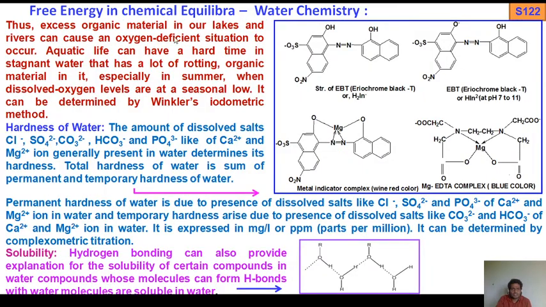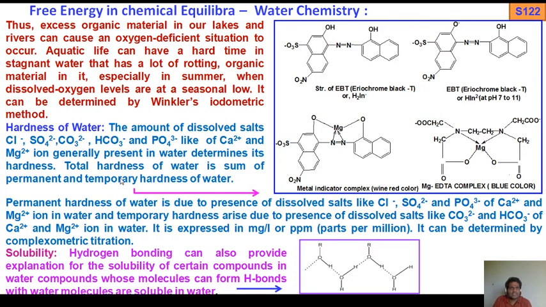Thus, excess organic material in our lakes and rivers can also cause an oxygen-deficient situation to occur. Aquatic life can have a hard time in stagnant water that has a lot of rotting organic material in it, especially in summer when dissolved oxygen levels are seasonally low. It can be determined by Winkler's iodometric method.